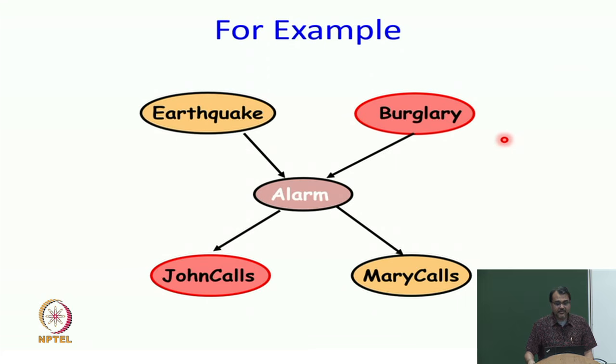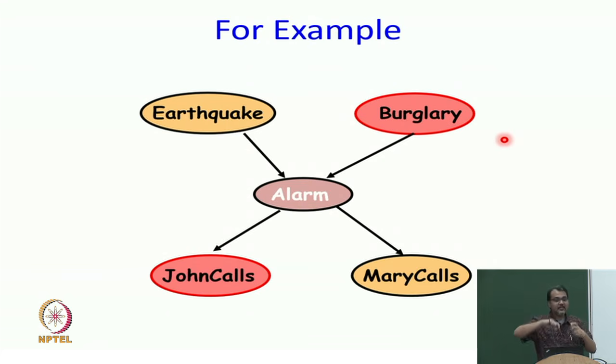Another way of saying this is, given my parents, I am conditionally independent of all non-descendants. Let us apply this at John calls. What are the parents of John calls? Alarm. Given my parents, that means given alarm, I am conditionally independent of all non-descendants. What are the descendants of John calls? Nothing. So, it is conditionally independent of all nodes given the parent. However you see it, that is fine.